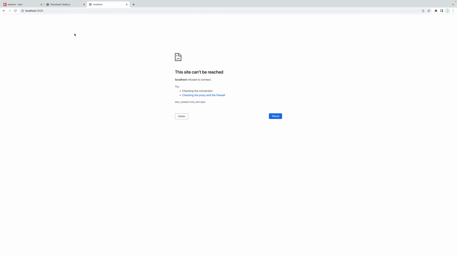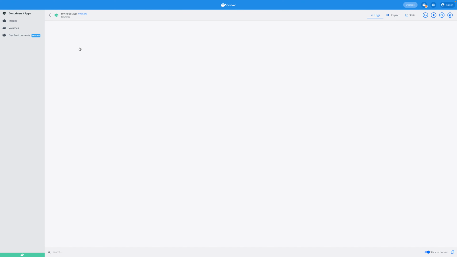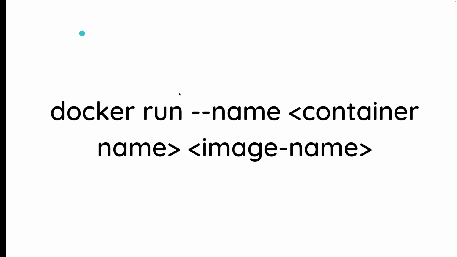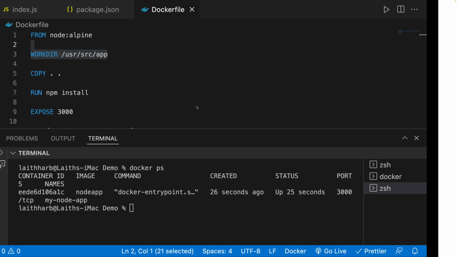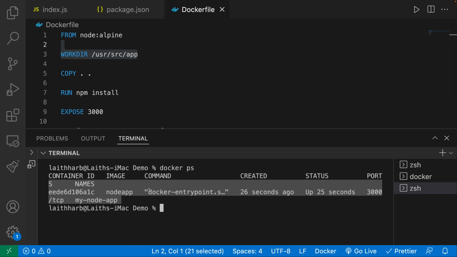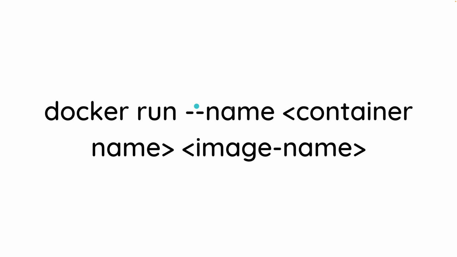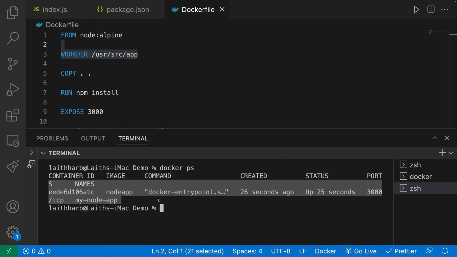And wait, what? Why is this not working? It clearly says here that this is working. PS says that there is a container up and running on port 3000. And similarly over here, we have a container up and running on port 3000. Why am I not able to see it in my browser? Did I do something wrong? Well, no, you didn't do anything wrong. This is actually the expected behavior. So let me go ahead and explain why in the next video, and actually how we can get it up and running on localhost 3000 by adding a special configuration.